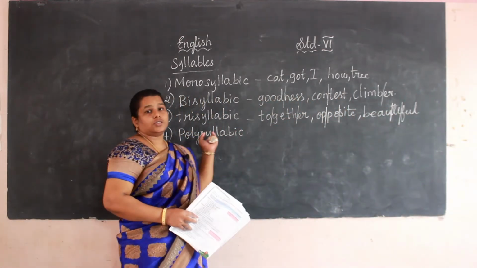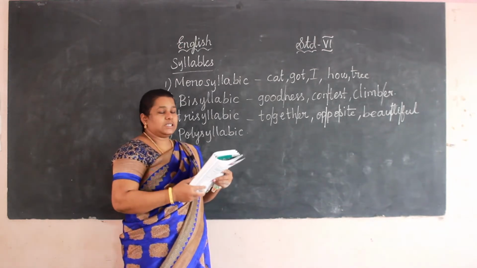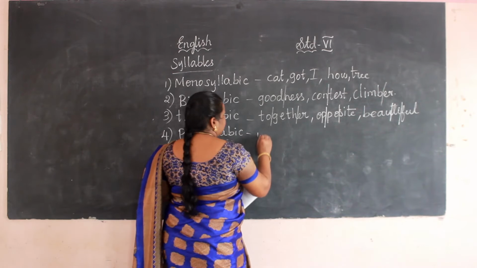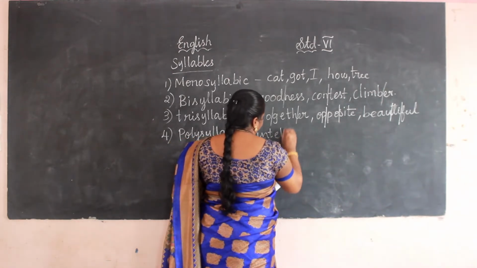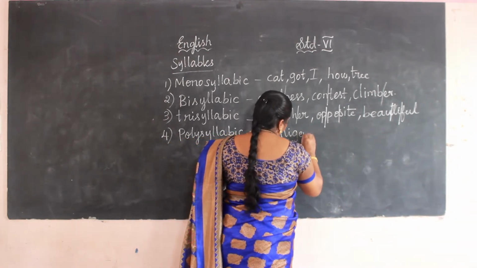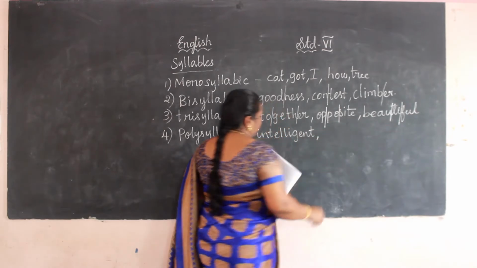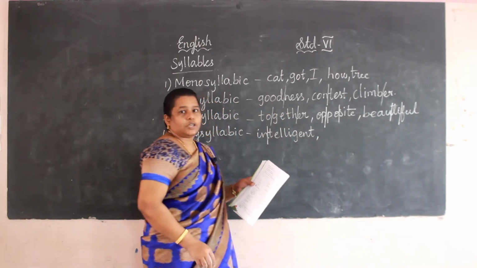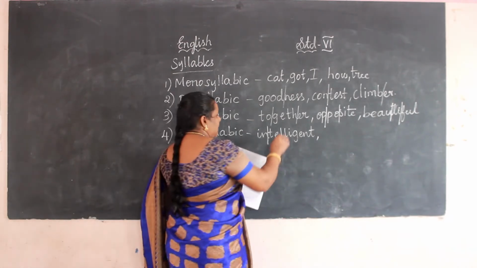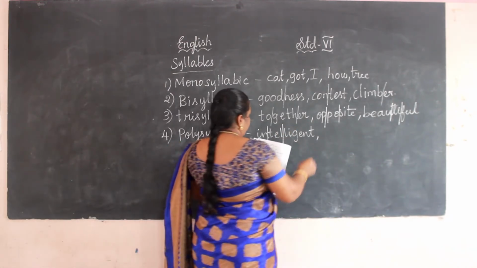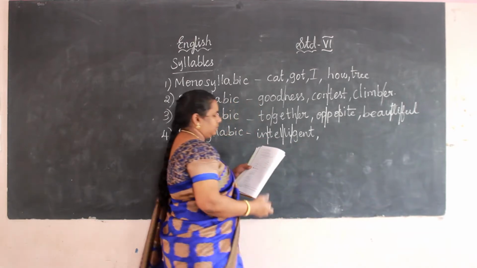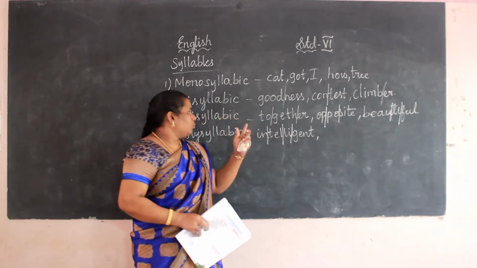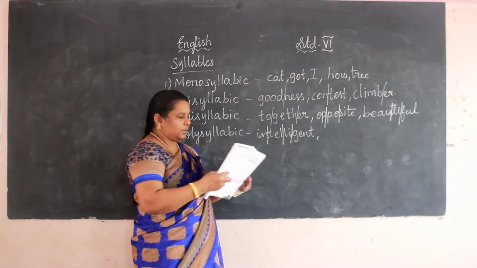Next we are going to see polysyllabic. Polysyllabic means more than 3. See here, intelligent. How can we split this word? In-tel-li-gent. Intelligent. So 4, more than 3. So it is polysyllabic.